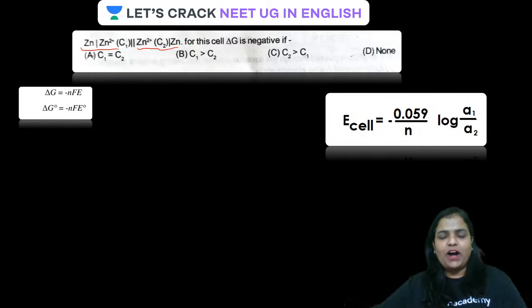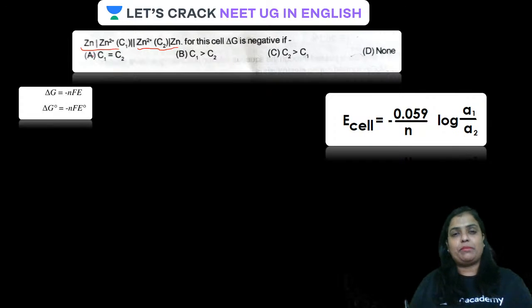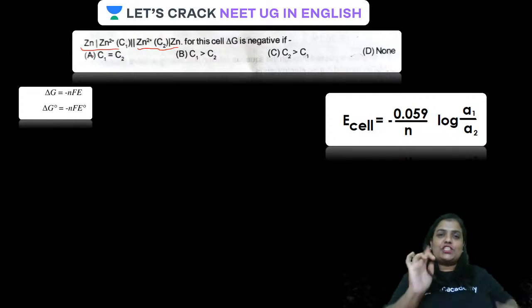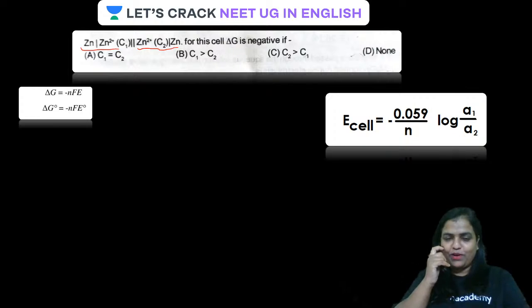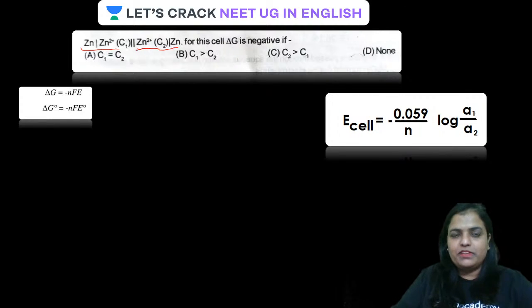The first work is to identify whether it is a concentration cell or not, because most of the time it may not be mentioned that it is a concentration cell, but you'll be given the cell reaction, and from there you will have to make out yourself whether it is a concentration cell or not. All done? Clear? Now have a look at the screen, guys. So it is very clear from here that this is a concentration cell.